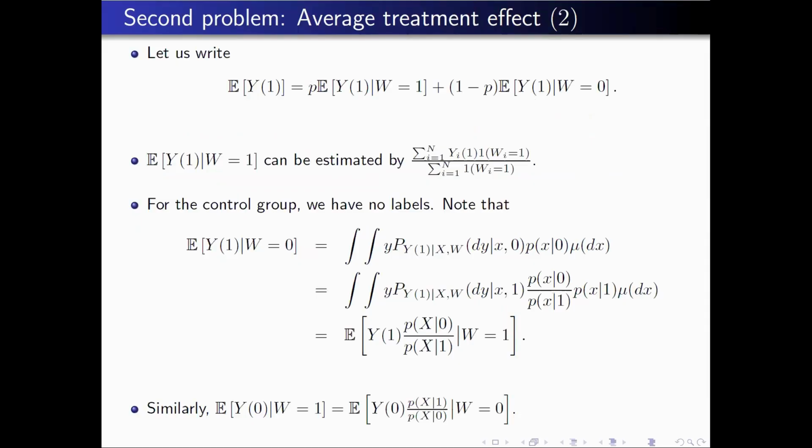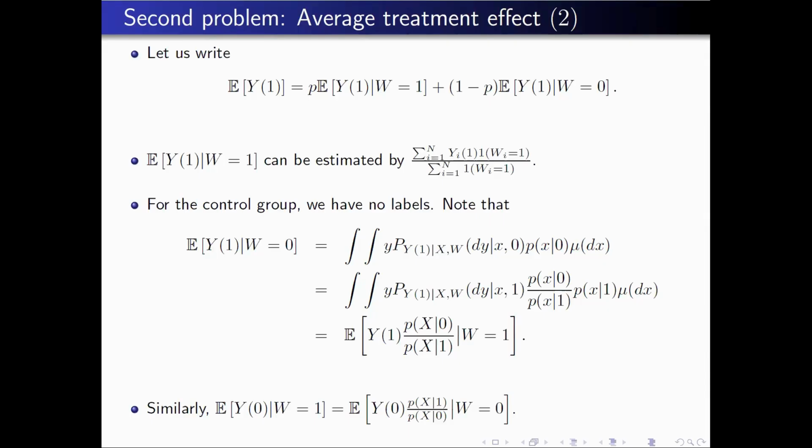Okay, so in this way, when you try to compute the expectation, for instance, let's look at the expectation of y1. You take two conditional distributions, and you express this as the expectation under the treatment plus, with the weight, the expectation in the control group, when there is no treatment. For the first expectation, you have some observations, so you look simply at an empirical average, which defines a natural estimator. You take the effect of the variable corresponding to the treatment on the people that are treated.